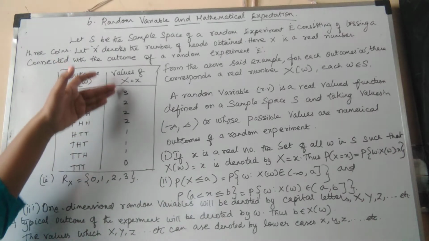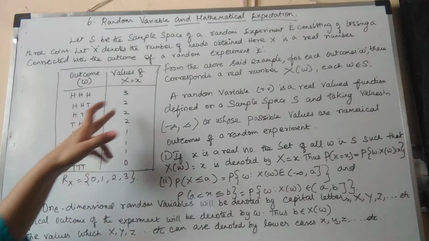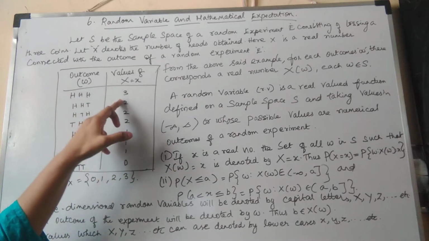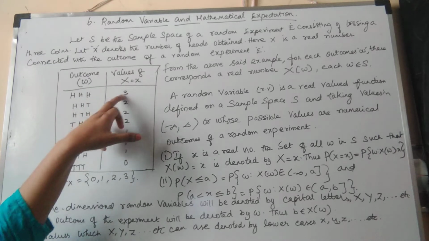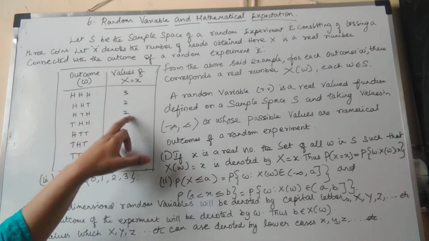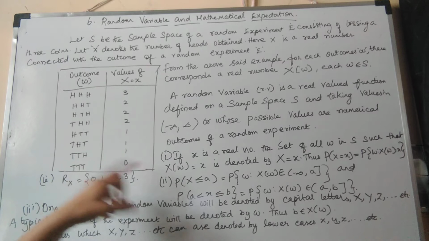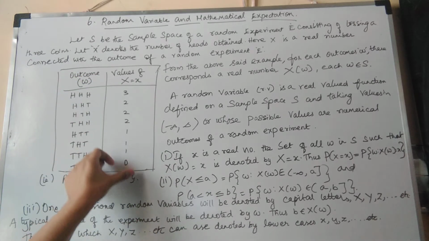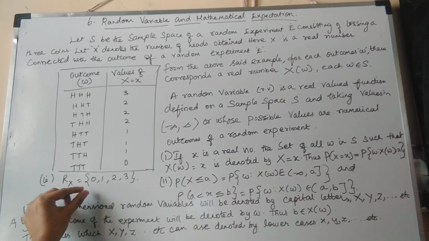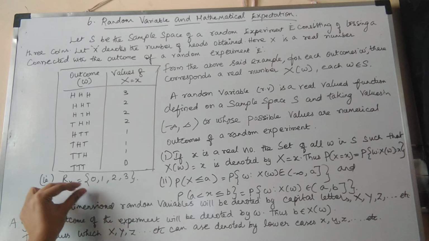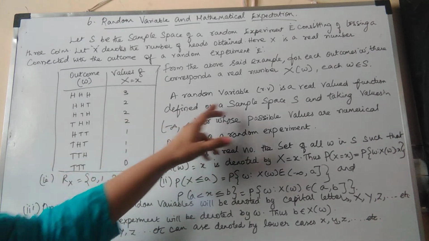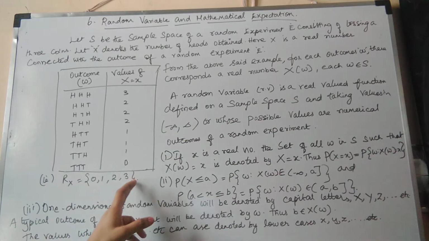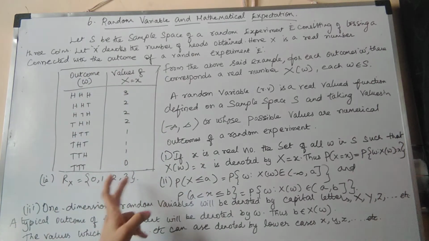Here the random variable X values will be the number of heads. How many heads are here? 3. The next is 2, the next is 2, 2, 1, 1, 1, 0. So collecting only the values, writing only the values, is what the random variable is. The random variable is a real valued function